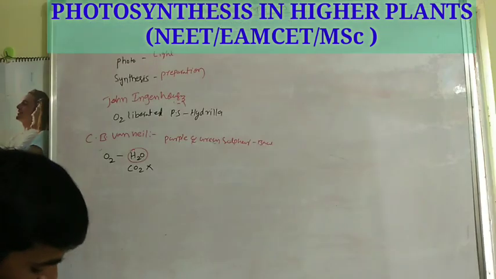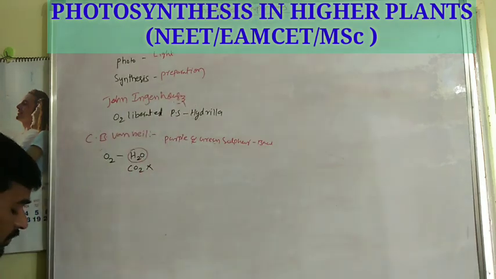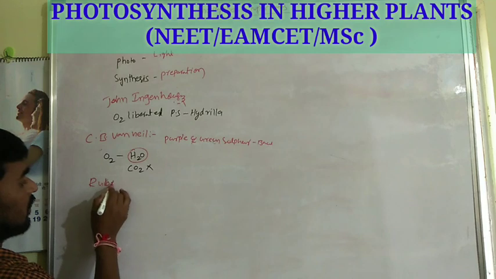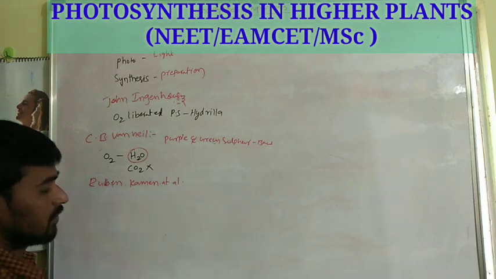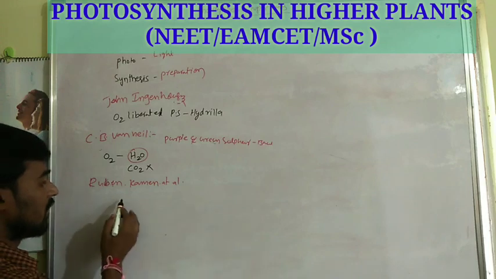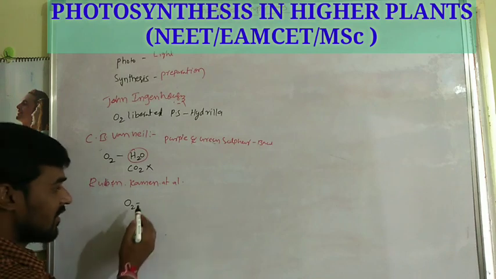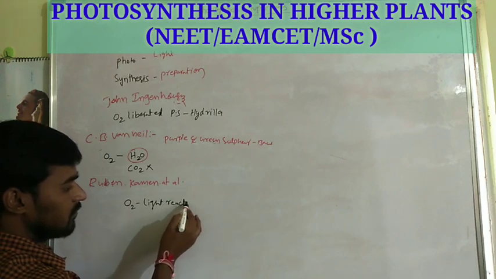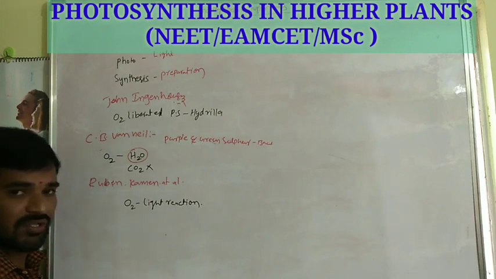Okay, next one it was Ruben and Kamen et al. He also gave information about oxygen. During photosynthesis, oxygen is liberated. This oxygen is liberated in the light reaction. The light reaction is responsible for the liberation of oxygen in photosynthesis.